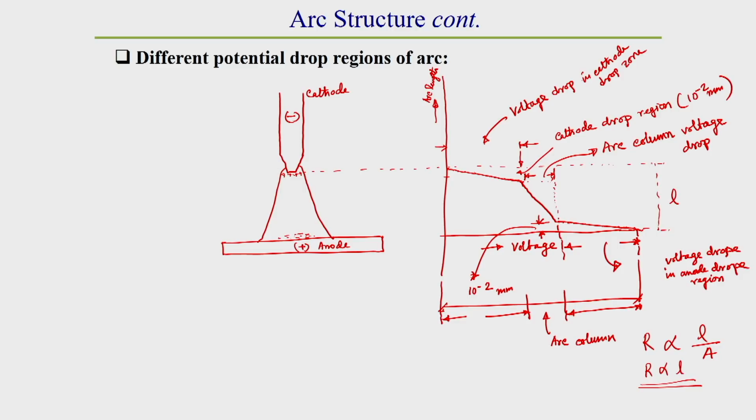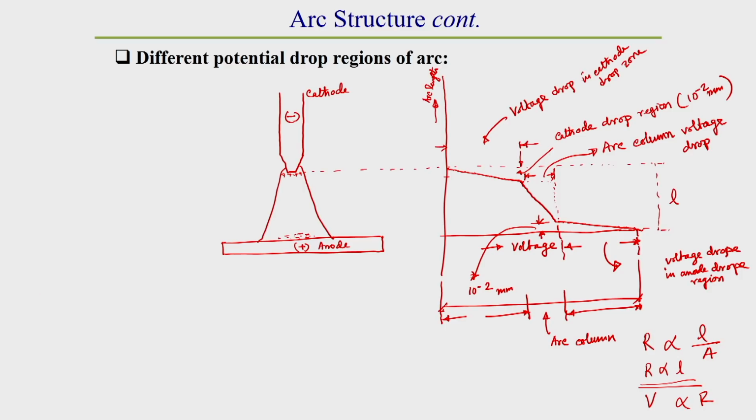If the resistance changes, then we know that voltage is directly proportional to R. So, if the resistance increases, then the voltage will definitely increase.